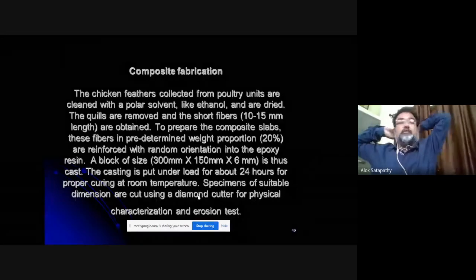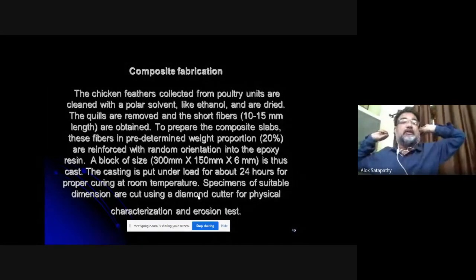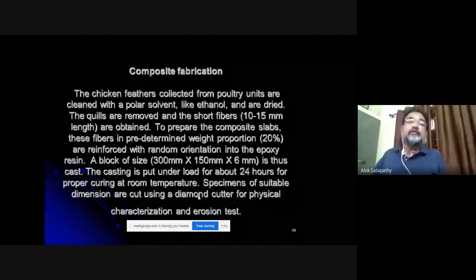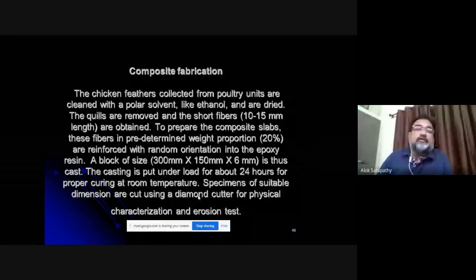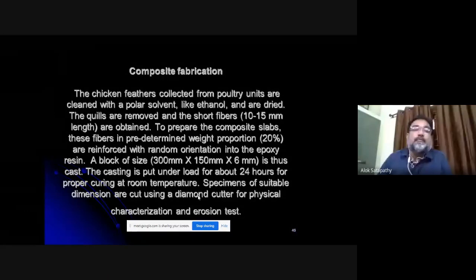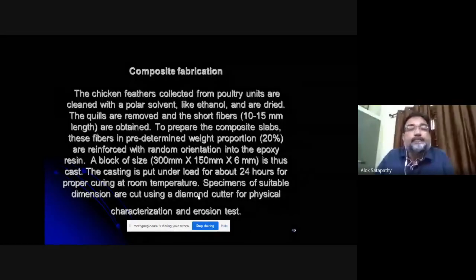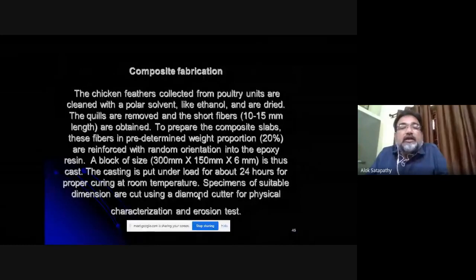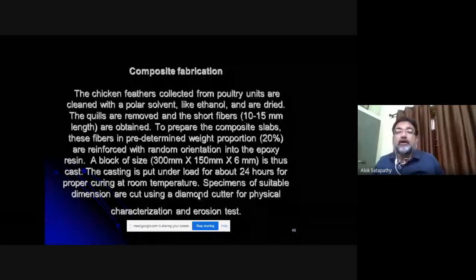So epoxy is the polymer that is used as the matrix material here. The short fibers of feather are reinforced and are placed randomly. Then a block of desired size can be cast. The casting is put under load for about 24 hours. After 24 hours, when you remove the load, you get the sheet, and the sheet can be cut into different sizes for specimens of required dimension for different tests.